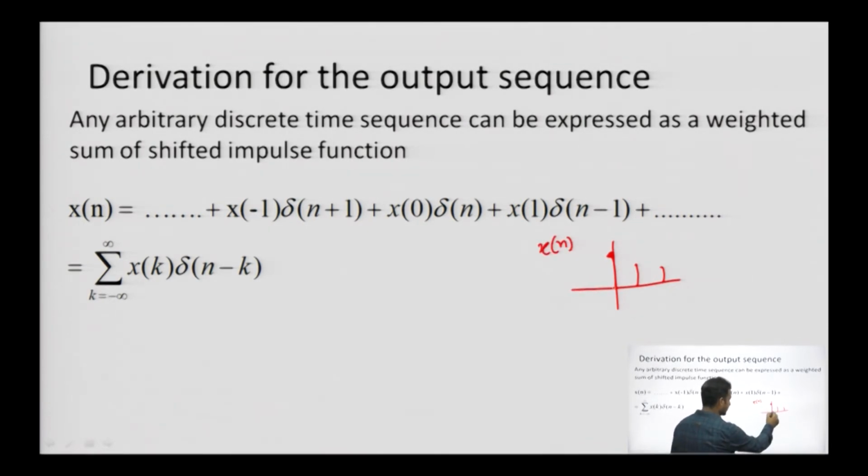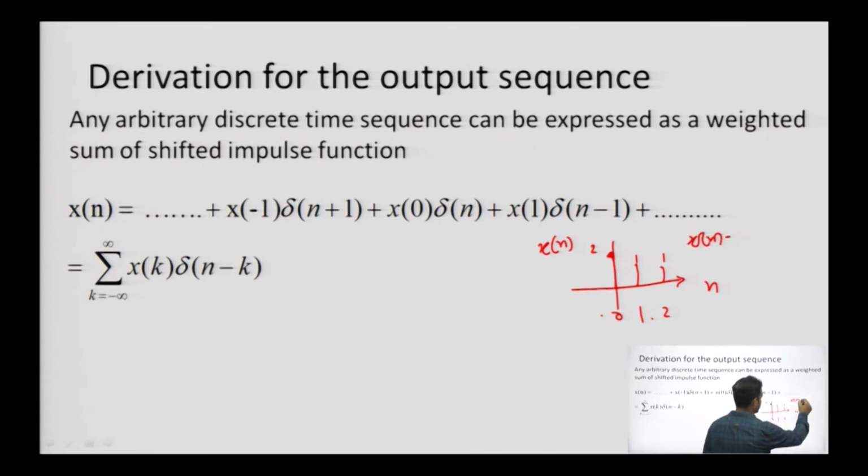This side is the domain n, and this side is x n. For n equals 0, n equals 1, n equals 2, these are the instants at which the input signal is defined. For the sake of simplicity, let us take the value 2, then 1, and then 1. If we represent the signal mathematically, we can write 2, 1, 1.